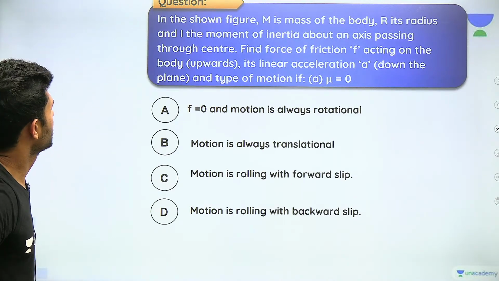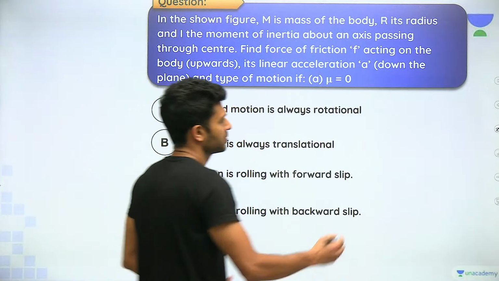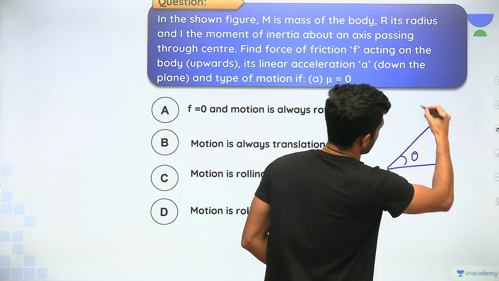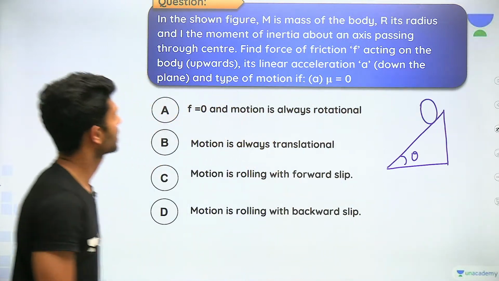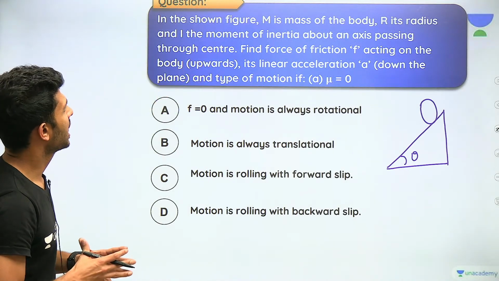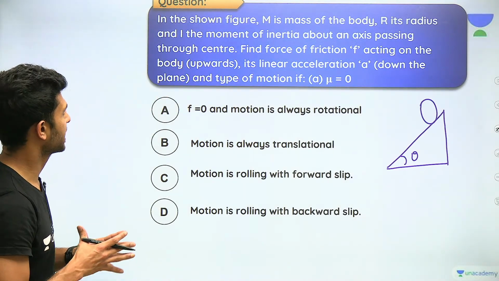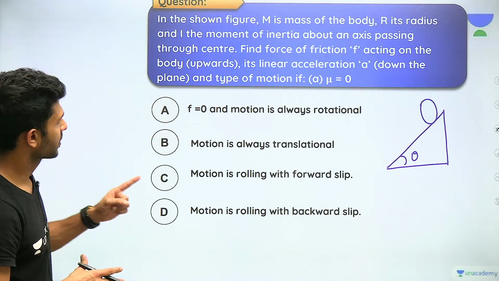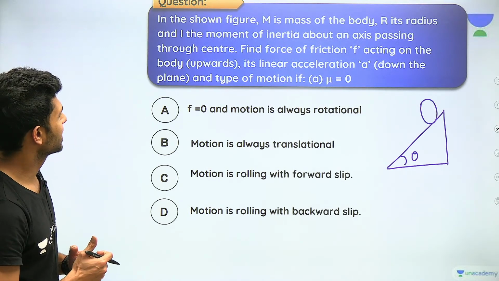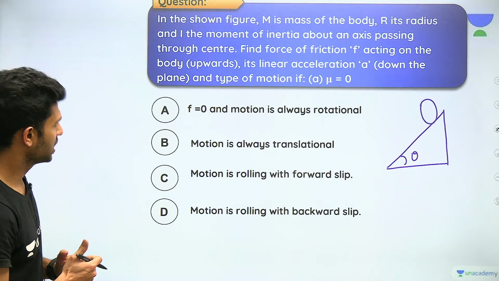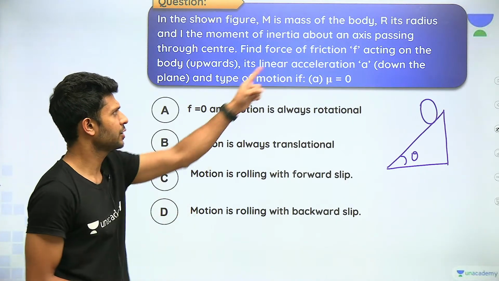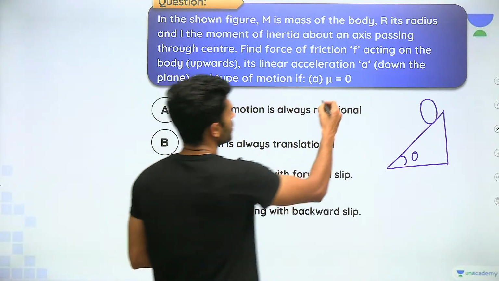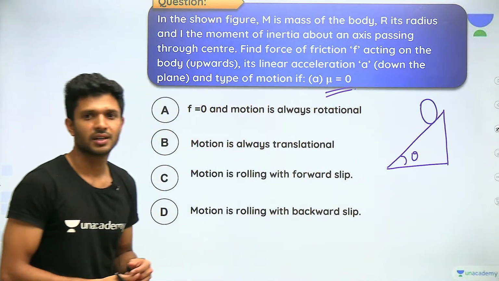Okay. In the figure shown, figure matlab the same figure which we were discussing till now. We are having an inclined surface. We are having a body which is rotating. M is mass of the body, R its radius, and I the moment of inertia about an axis passing through the center. Find the force of friction acting on the body upwards. Its linear acceleration is A down and the type of motion if. The question is to find the value of F, which means the force of friction, if mu is equal to 0.